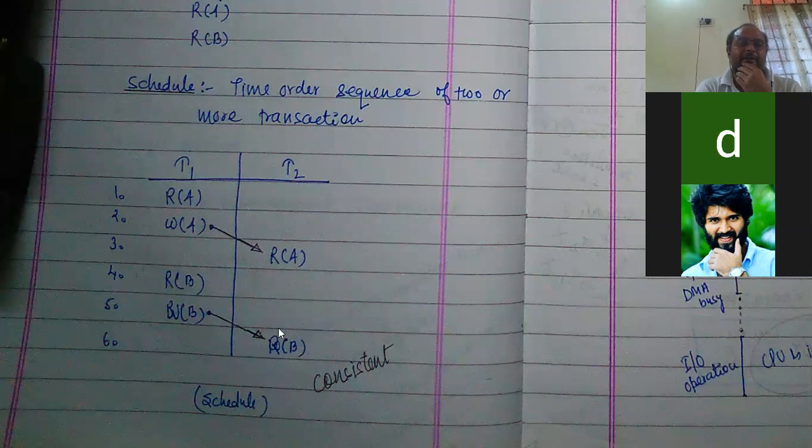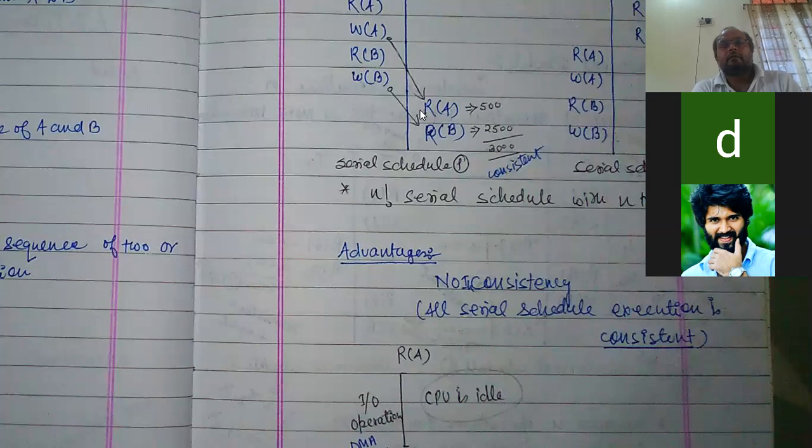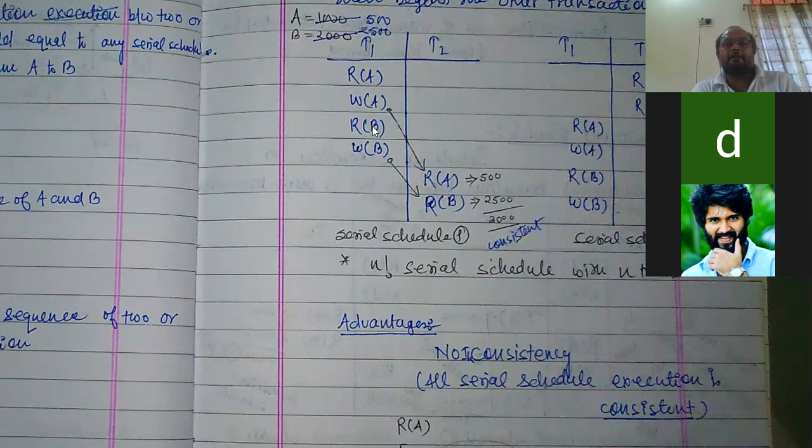That means RA and RB is here. All the operations of the T1 transaction are completed, then only the T2 transaction has started its operations. That is known as serial schedule, and this one is concurrent schedule. See, this one is known as serial schedule. In serial schedule, all the operations of T1 are completed, and after that only T2 operations are started.